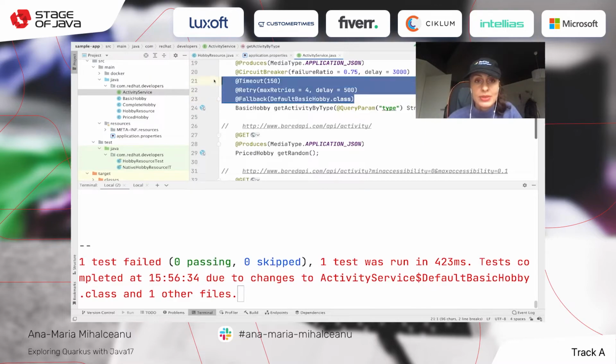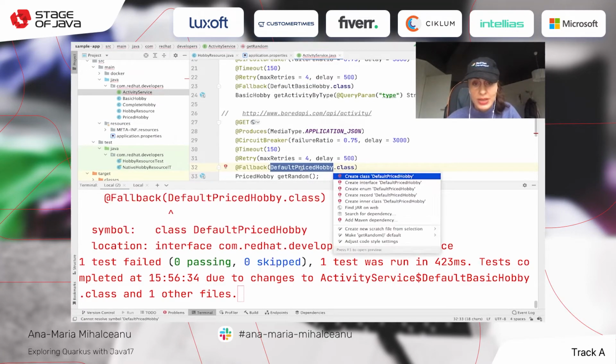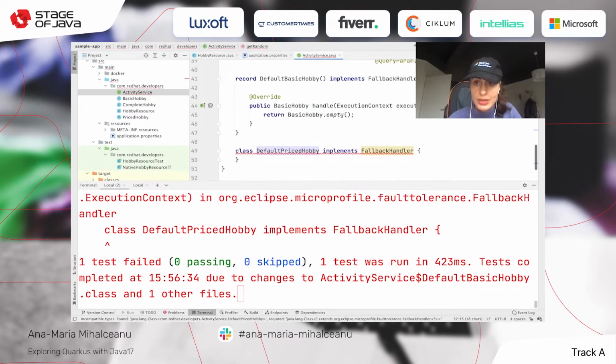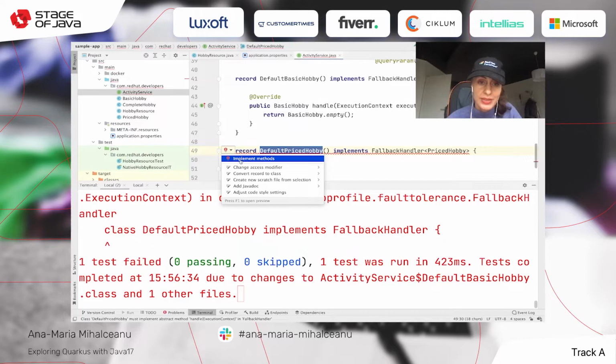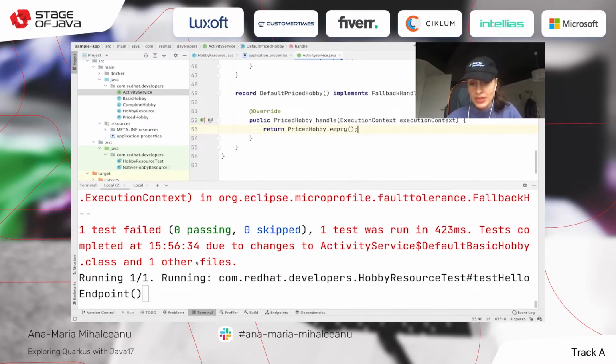Now we can do the same for the random one. So instead of basic hobby, you can say here default priced hobby, and create an inner class here and have it as a record. This is where all those empty methods will be used. So yes, implement method, return priced hobby of empty, and yes, now the table, you can see here that the tests